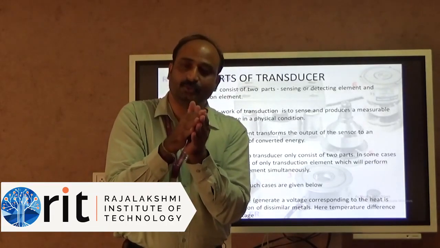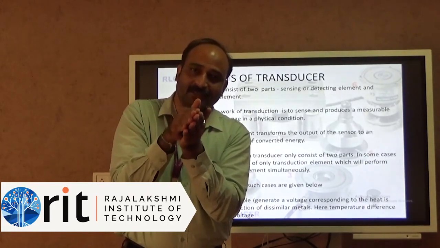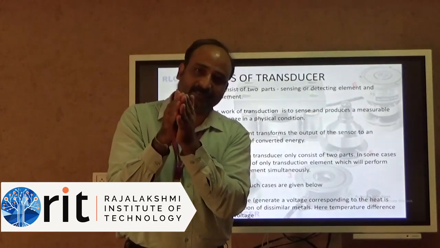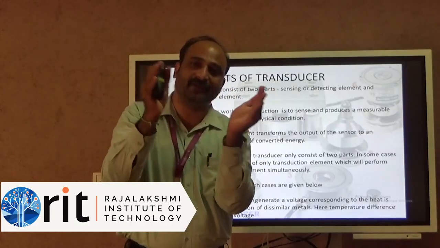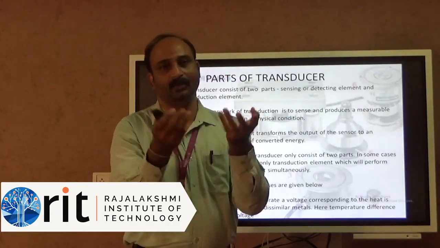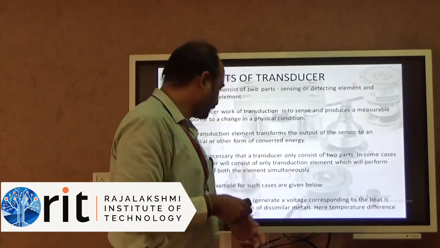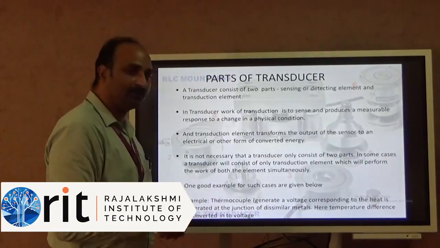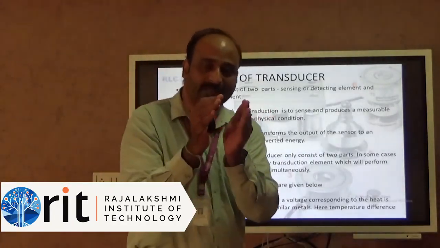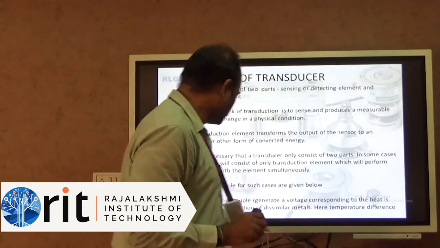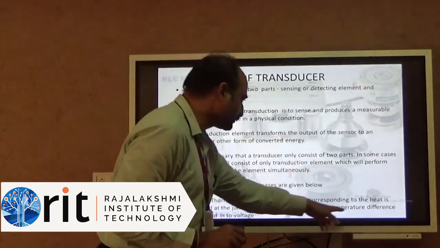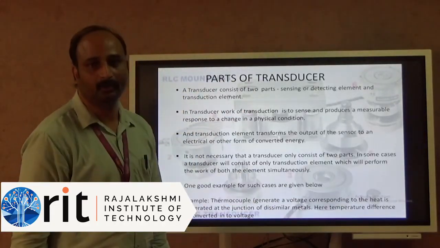When heat is applied to these metals, they expand in different directions. Because of that, a voltage is generated in the thermocouple. So the temperature is directly proportional to the voltage. Here the temperature difference is converted into voltage.